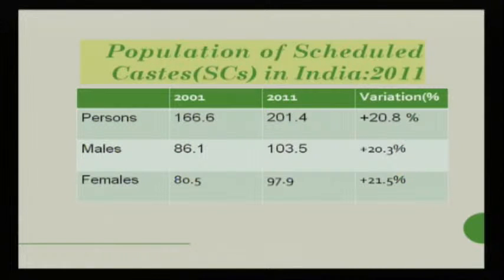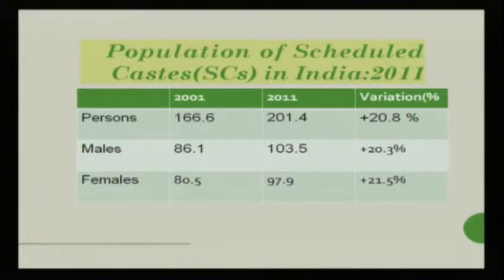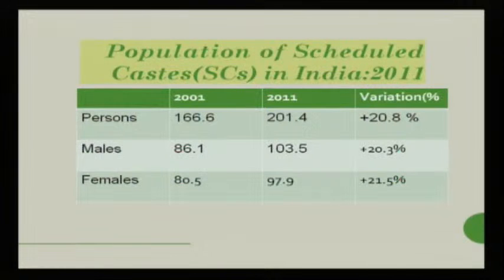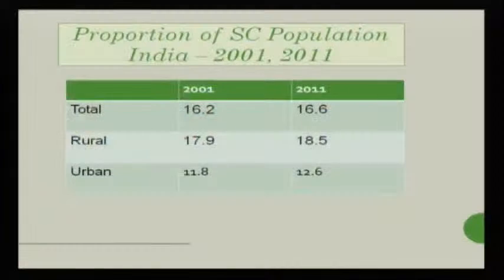So, there is an addition of 20.8% between this 10-year gap. The female population was 80.5 million in 2001, which increased to 97.9 million in the 2011 census, an addition of 21.5% between 2001 and 2011. The proportion of scheduled caste population to the entire population of India was 16.2% in 2001, which increased to 16.6% in 2011.